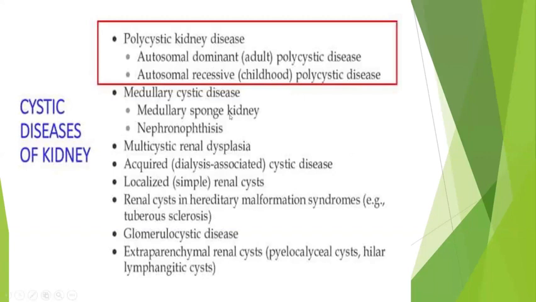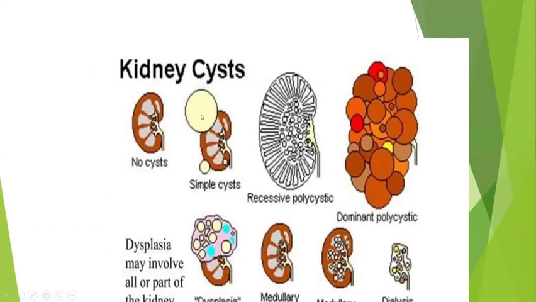We have a list of cystic diseases of the kidney, but I'm not going into all of them. Most commonly it will be polycystic kidney disease, which you have to know: adult autosomal dominant, or autosomal recessive childhood polycystic kidney disease. These are the different types of cysts in the kidney. Here, this is a normal kidney where we do not see any cyst. This is a simple cyst, which is usually seen involving the cortex or the capsule, and does not relate to any functional abnormality of the kidney.